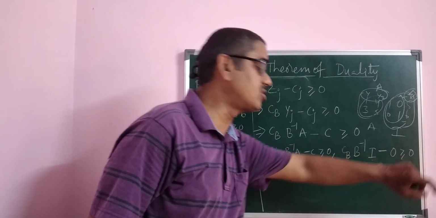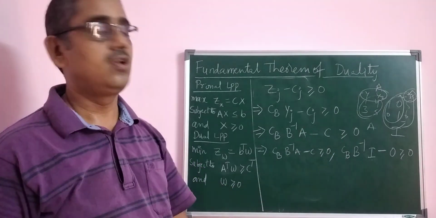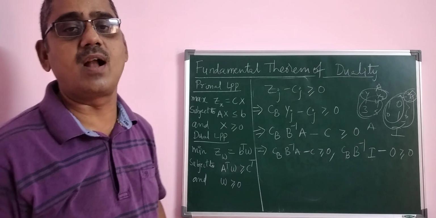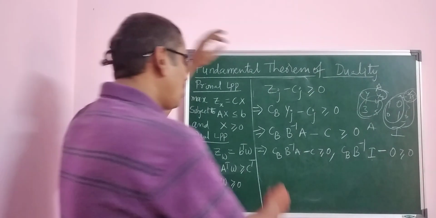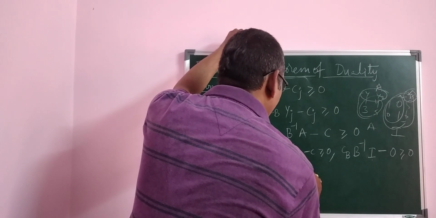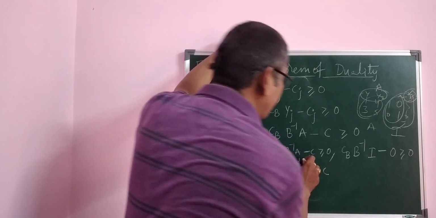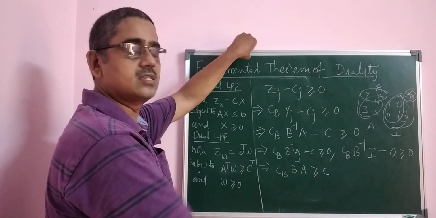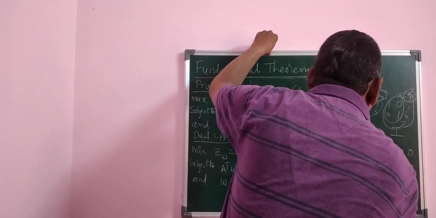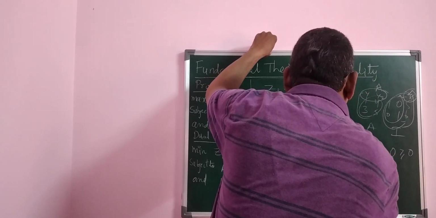0 is a matrix, 0 is also a matrix. Both are matrices. Here C is a matrix greater than or equal to 0. The 0 is also a matrix, a 0 matrix. Right? So therefore, I hope you understand, CB B inverse A is greater than or equal to C. I am taking this particular C, the matrix on the right-hand side.